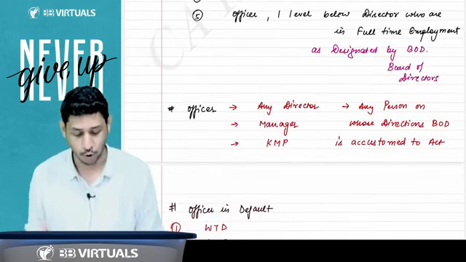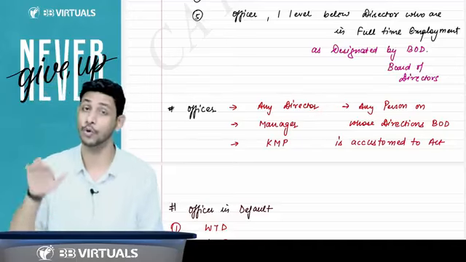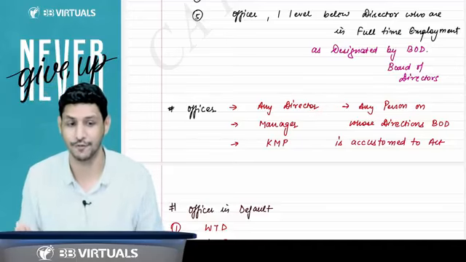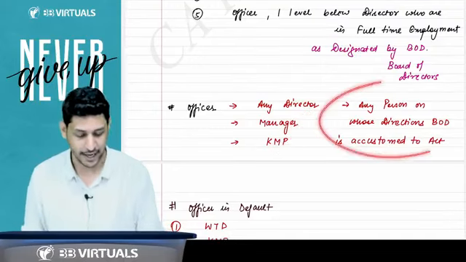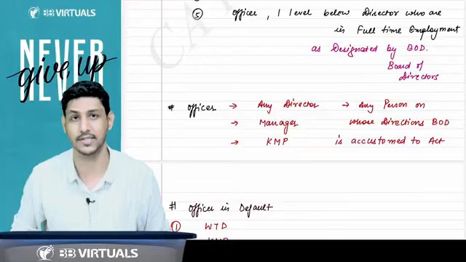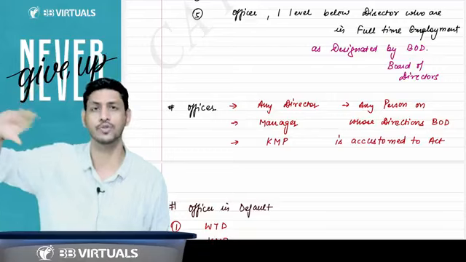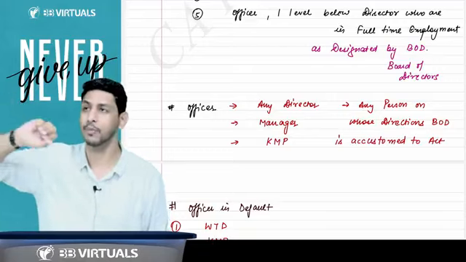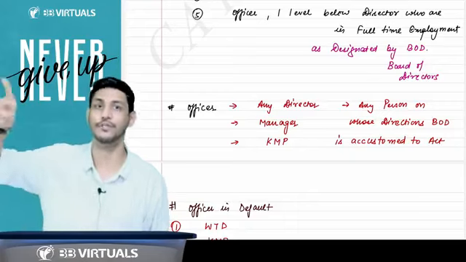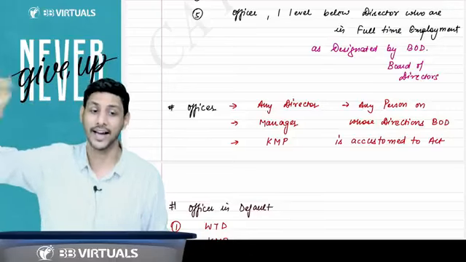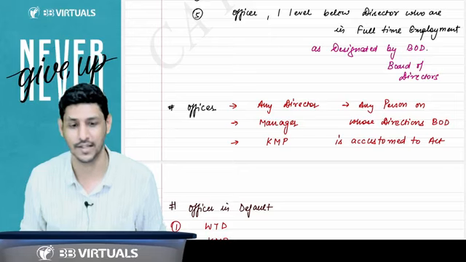Then, sir, what is an officer? Who is covered as an officer? Officer means any director. It could be whole-time, it could be part-time. That is an officer. A manager will be covered as an officer. KMP will be called an officer, and also any person on whose direction the board is accustomed to act. Suppose you are the person, and on your direction Mukesh Ambani is doing every act. Since that director is doing everything as per your direction, you will be considered an officer of that company.